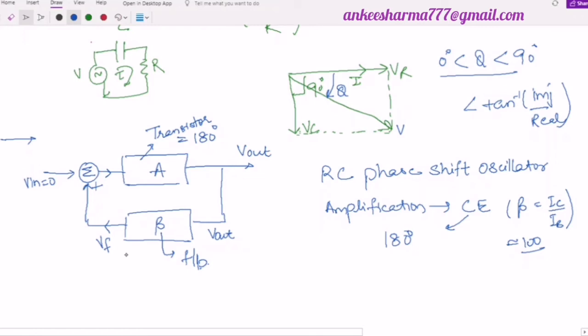As this transistor is providing us a phase of 180 degree, definitely this beta network has also to provide a phase difference of 180 degree, so that the total phase will come out to be 360 degree or simply 0 degree. This condition must be satisfied. To satisfy it, we have to build the beta circuit in such a way that when the signal passes through it, it gets a phase shift of 180 degree. In the beginning, the amplification work is done by the transistor; but the work of maintaining the phase is done by the feedback network.